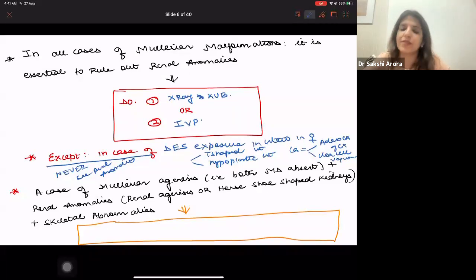Then please remember, suppose there is a case of Mullerian agenesis. What do you understand by this term Mullerian agenesis? That is, both the Mullerian ducts are absent. And this female also has renal anomalies like renal agenesis or horseshoe-shaped kidneys, plus skeletal anomalies, right? Skeletal anomalies related to cervical vertebra are more common. This is what is called MRKH, Mayer-Rokitansky-Kuster-Hauser syndrome.